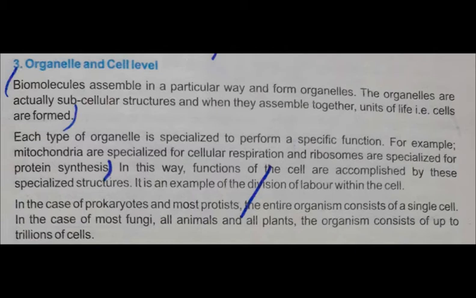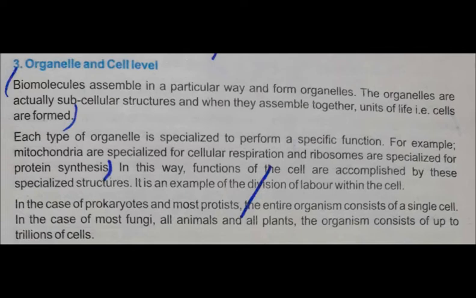Okay students, just like the body of an organism, you can imagine the body of humans. We have different organs in our body. We have the heart, brain, stomach, kidneys, and all of these structures perform different functions. The function of the heart is to supply blood to all parts of the body.